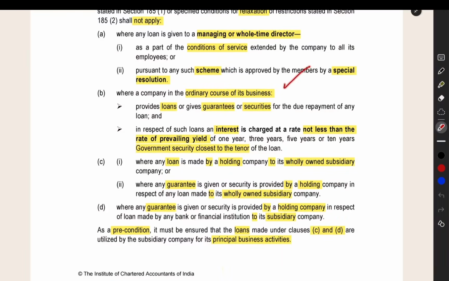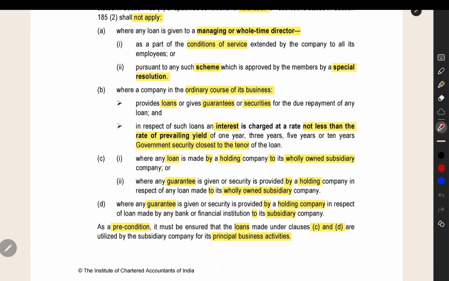A company in its ordinary course of business is giving loan, guarantee, or security, and it is charging interest. Minimum interest is the government securities interest. You will have some government bond or treasury bill, and you have to select the bond which is closest to the duration of the loan. If you are giving a loan for 20 years, you should select the government security which has the tenure of 20 years, and minimum that much rate of interest you should charge, which is charged in the government security.